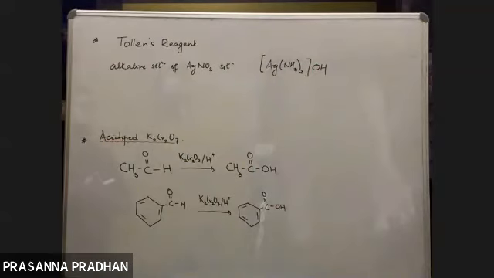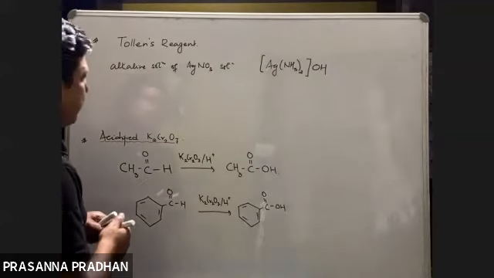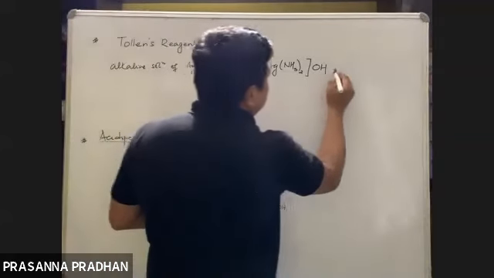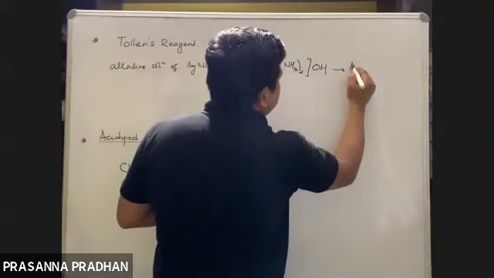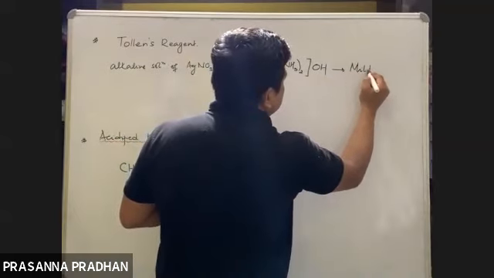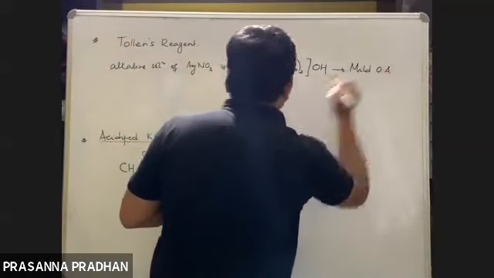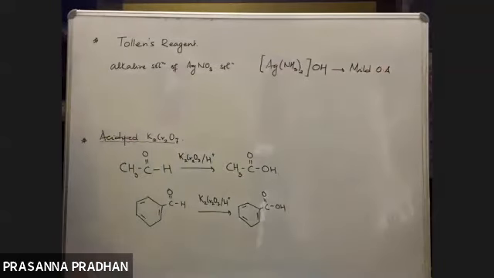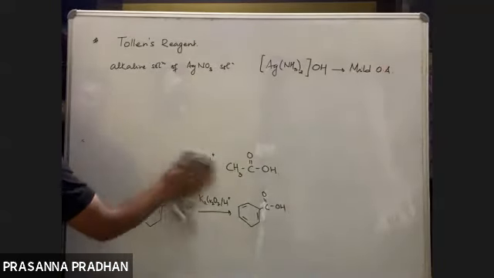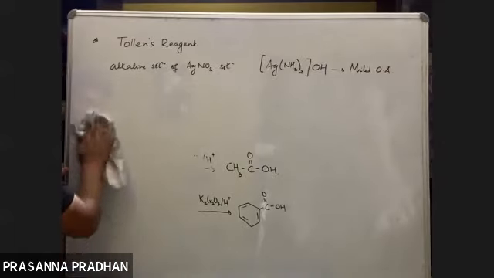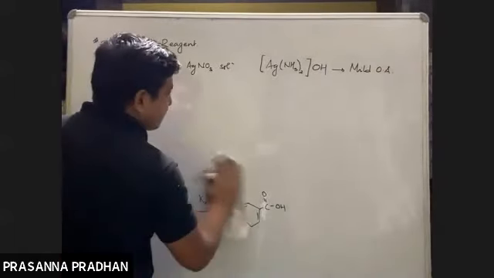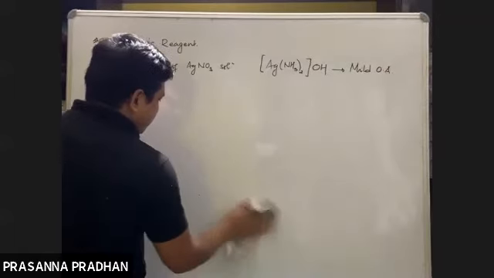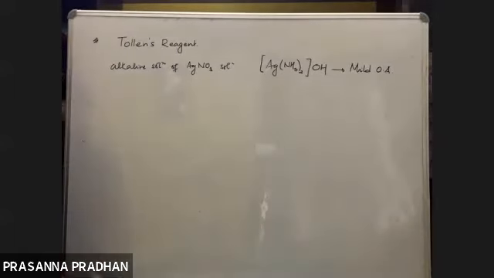Remember, Tollens reagent is an example of a mild oxidizing agent. So ammoniacal silver nitrate solution is Tollens reagent, with formula Ag(NH3)2OH. Why is this reagent so important?